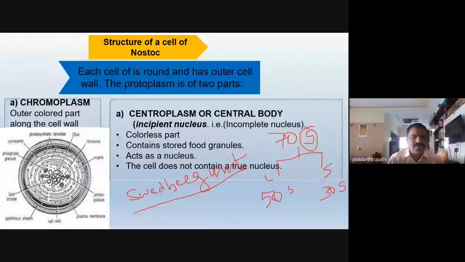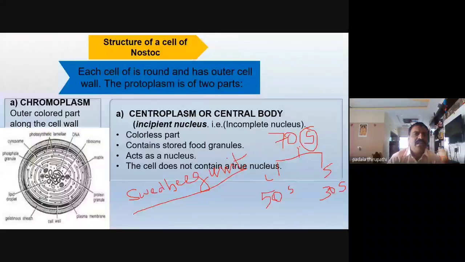So these ribosomes we can call Palade granules. What is the main function of this ribosome? We can call ribosomes protein factories. The main function of these ribosomes is the synthesis of proteins. Protein synthesis is carried out by ribosomes. An individual ribosome we call a ribosome. A group of ribosomes we call polyribosomes, or polysomes.